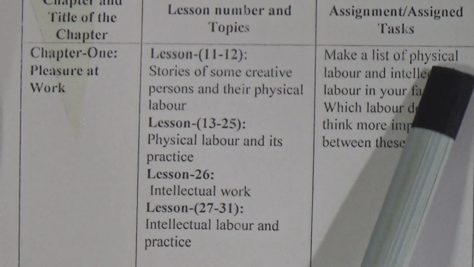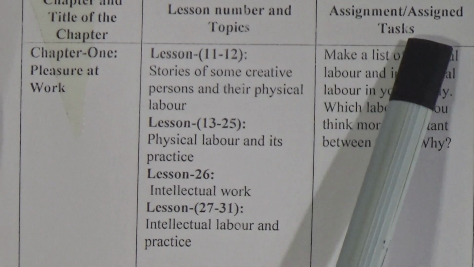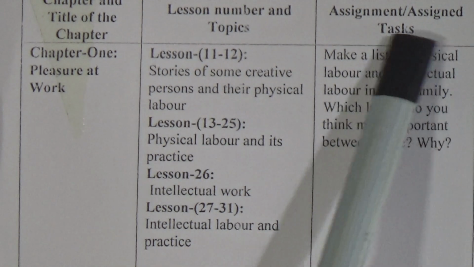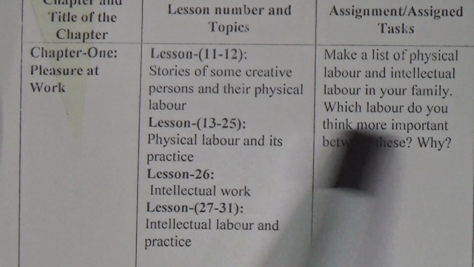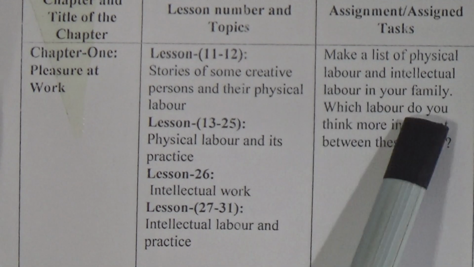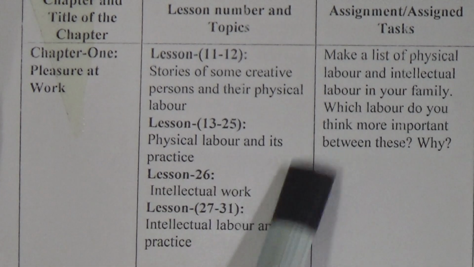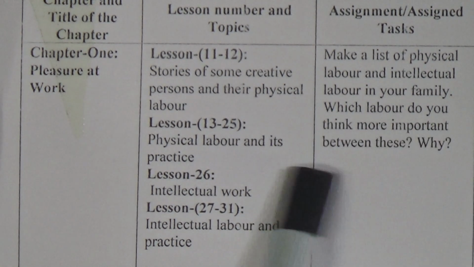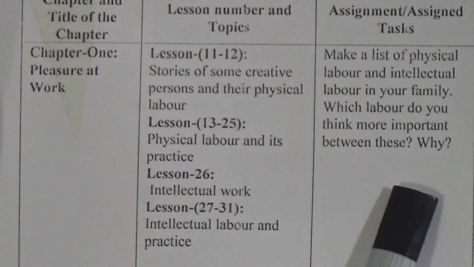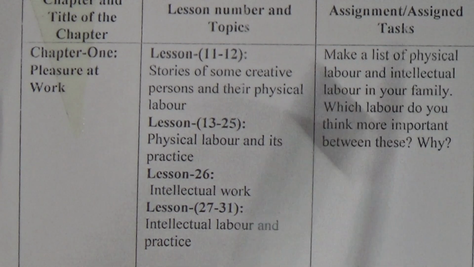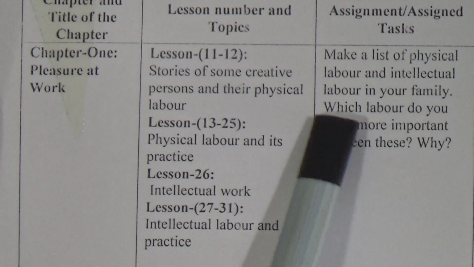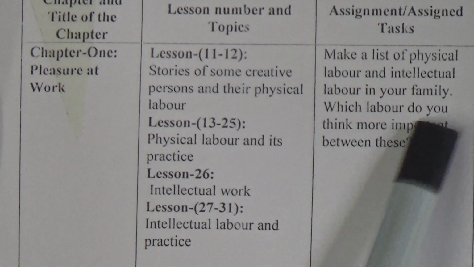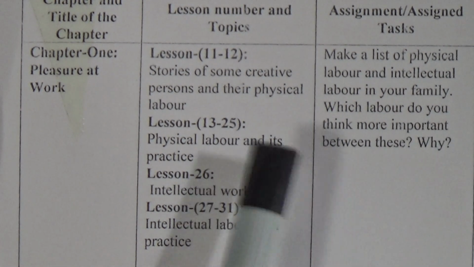Now, the assigned task. Make a list of physical labor and intellectual labor in your family. Which labor do you think is more important between these? Why? So this is the assignment. That means make a list of physical labor and intellectual labor in your family. This is one part.